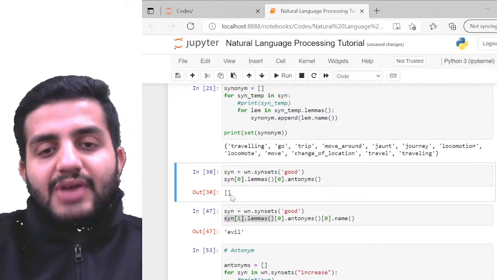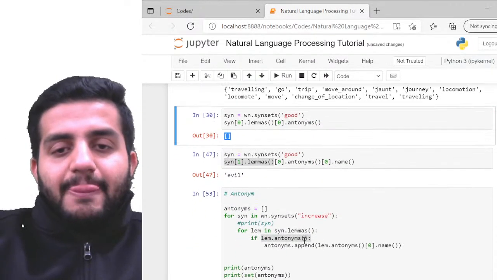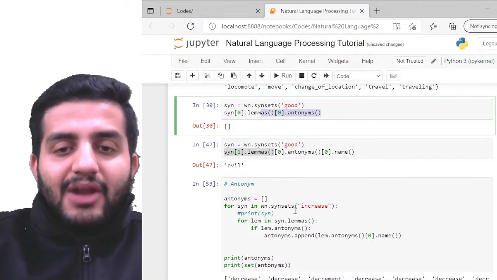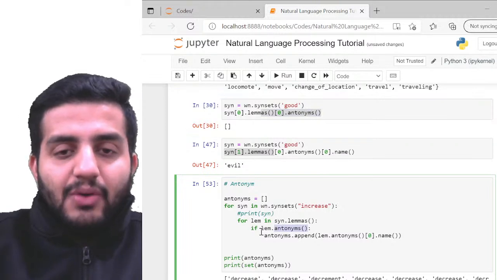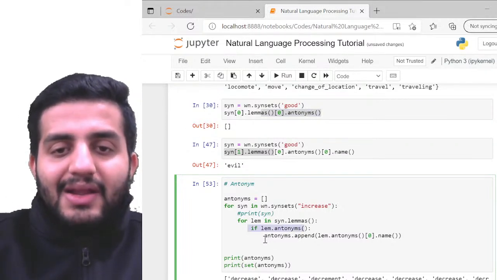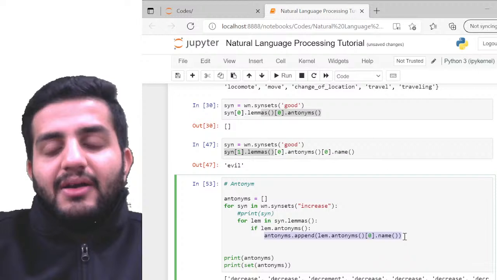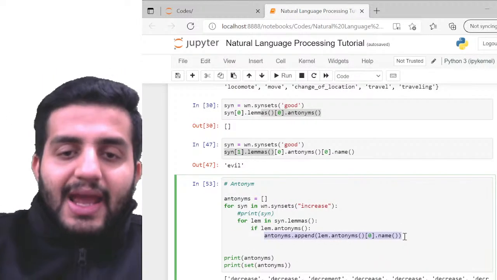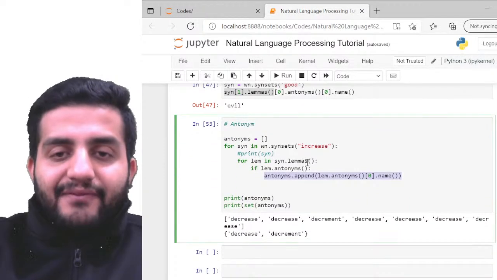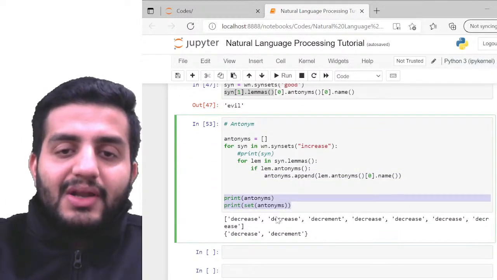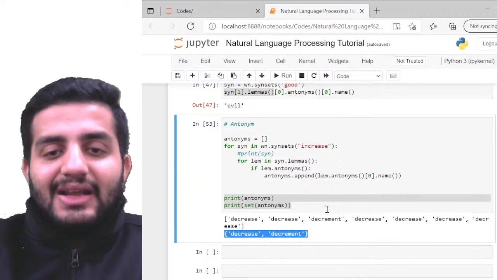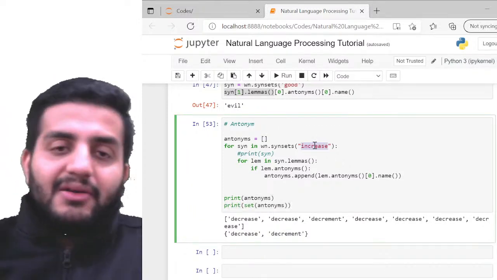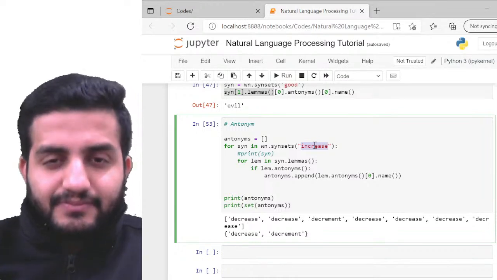So yeah, you can see this, I have an empty list, right? So I have a condition here which is say like if that particular word antonym does not exist, just break out. If it exists, now in that case only append the 0th index of my antonym, right? So that's what we can always do. And if we just keep on appending it, we can have the set and the overall list also. So the set says decrease, decrement is basically my antonym for the word increase available in the WordNet.